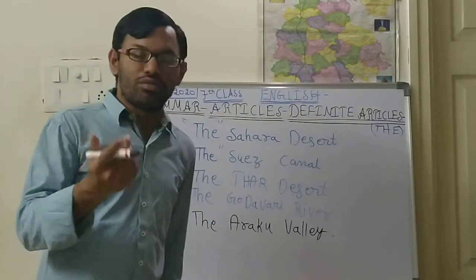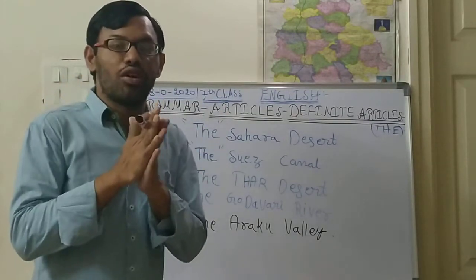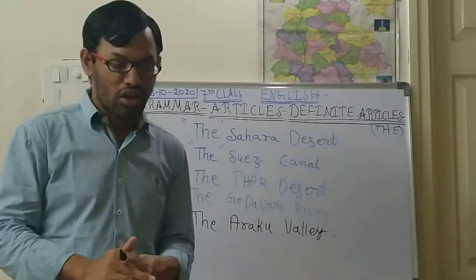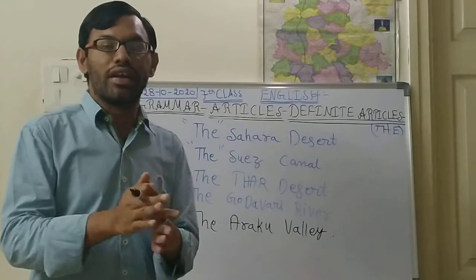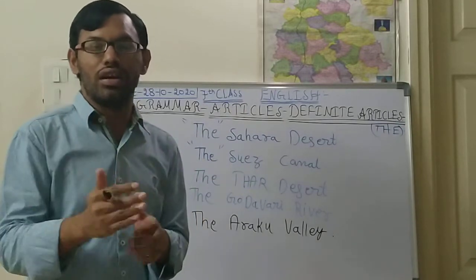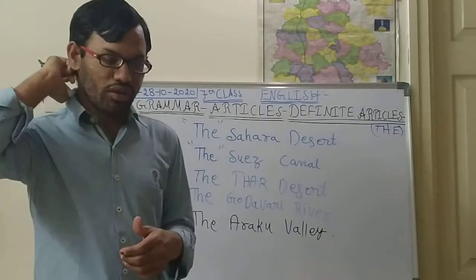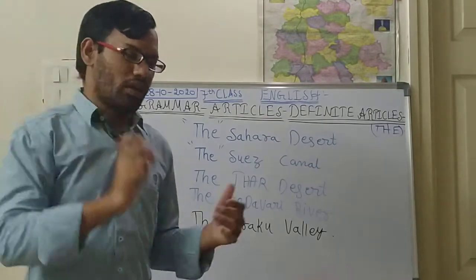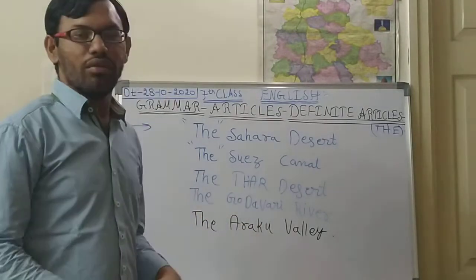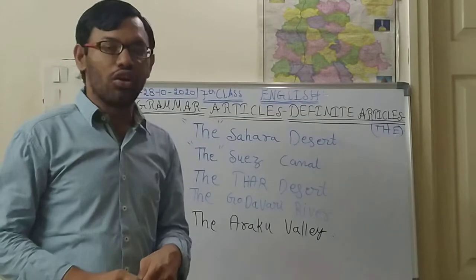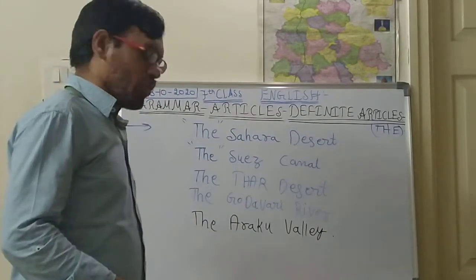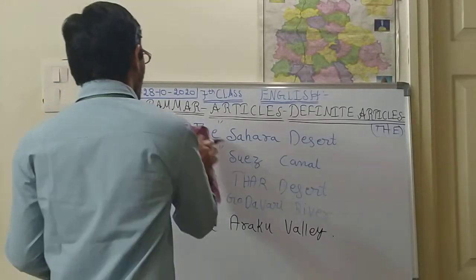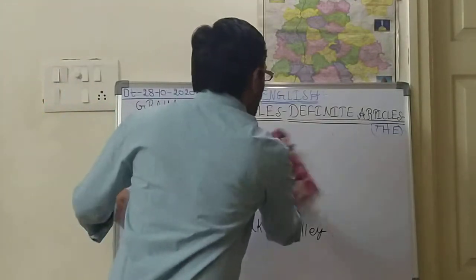Next, mountains. Names of mountains, the Alps mountains. Okay, the Himalaya mountains. I think you are writing. Okay, lakes. The Pulicat Lake, the Kolleru Lake. Like that also we will be using the before the words. I hope you are understanding.